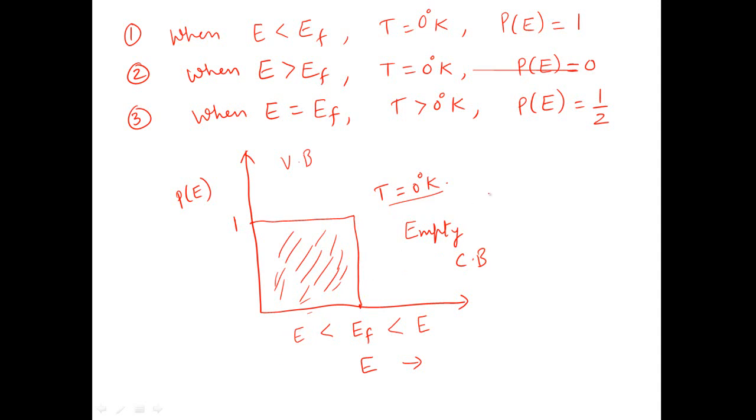While when we increase the temperature more than 0 degree Kelvin, we observe that the Fermi function yields a value which is equal to half. So Fermi function yields a value half, that is P of E is equal to half for temperature greater than 0 degree Kelvin. It means that the probability that electrons may be present in the valence band is 50%, while the probability that electrons may go to the conduction band is 50%. So here we can see that with increase in temperature, conductivity can be achieved in case of semiconductors.